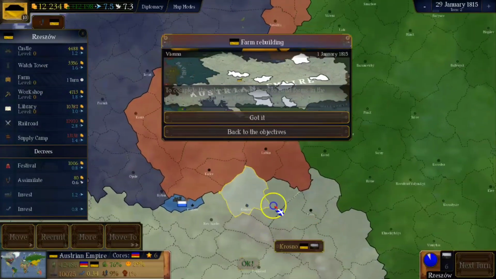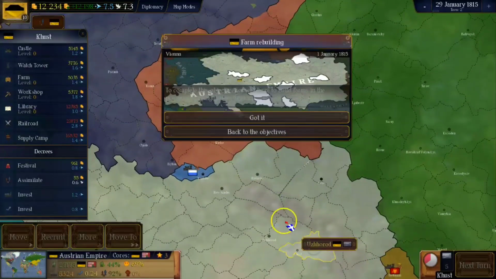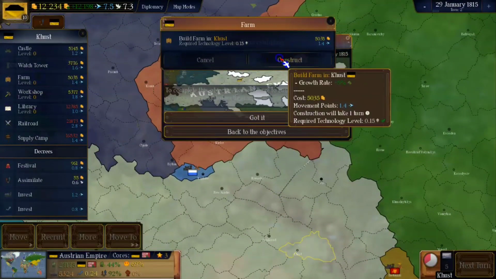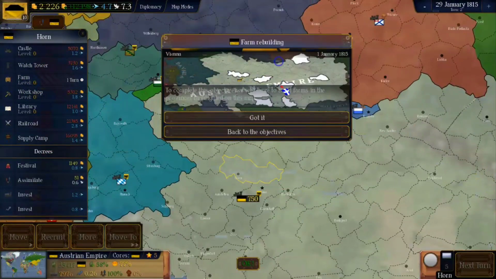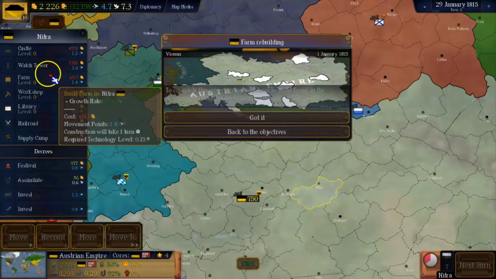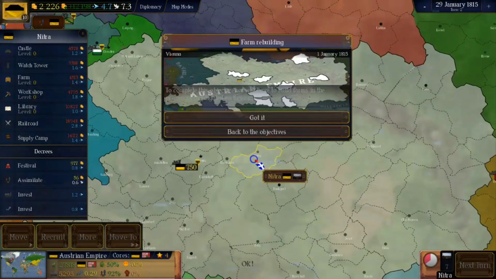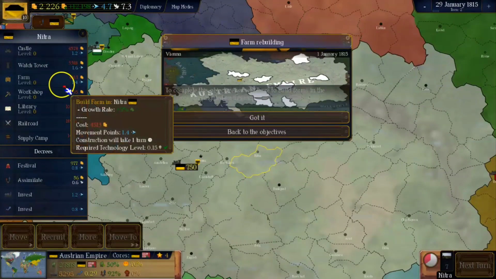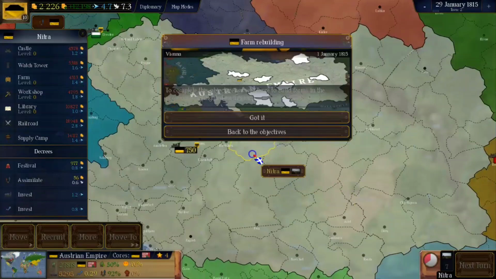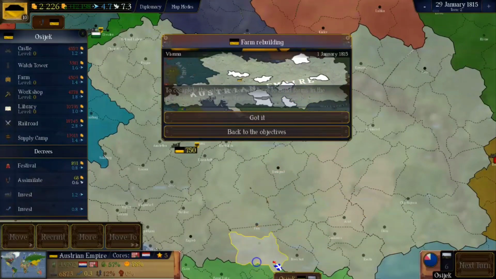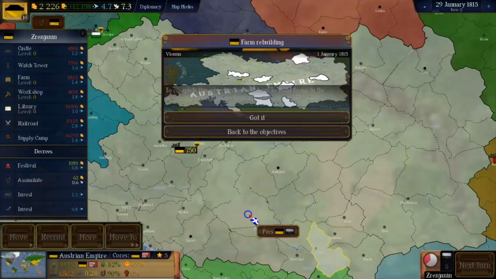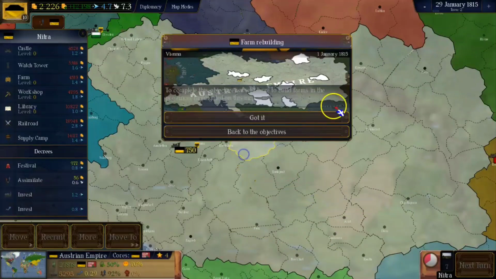We'll build one in Rezo, one in Kast. We'll build one in Horn. We'll build one in Nitra. And wait, we don't actually have the money yet. So let's just remember, one in Nitra, one in that province there, one in that province here, and two in these two. I think this should do.